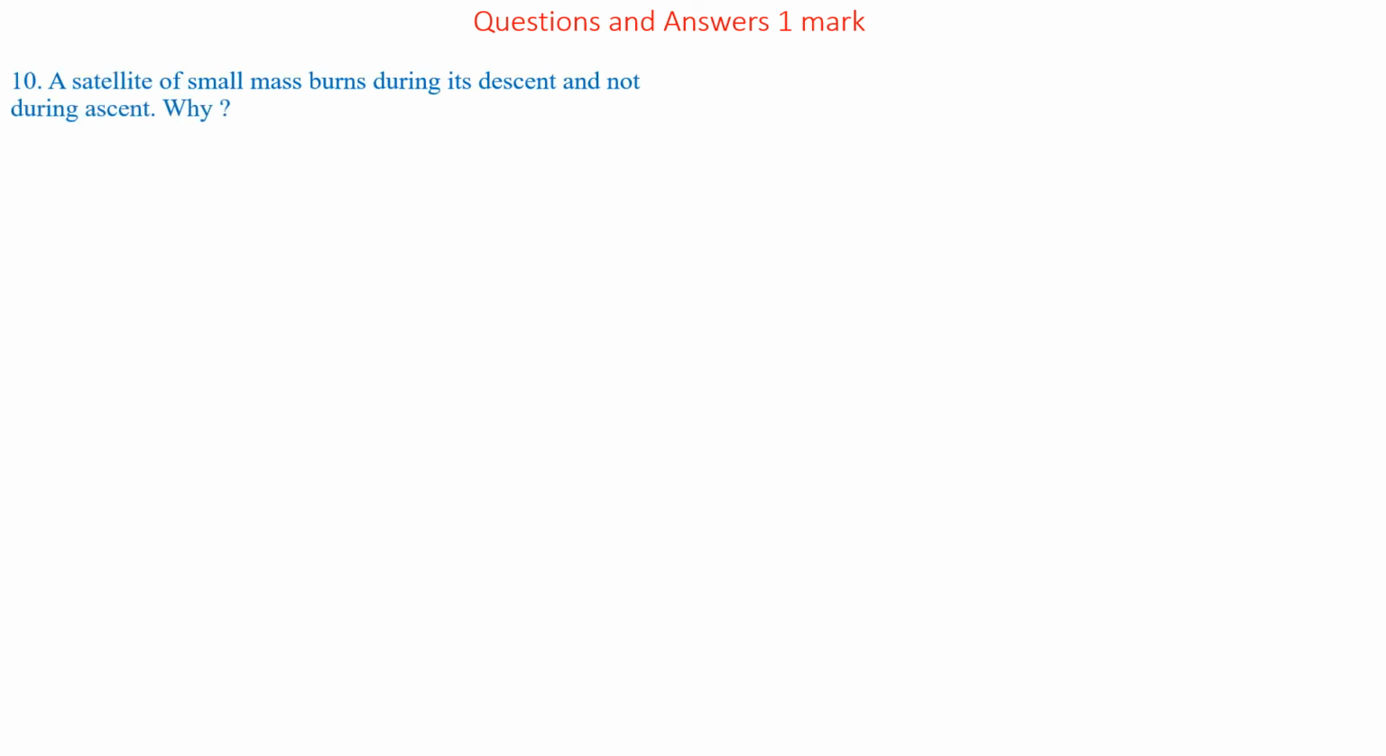Question number 10. A satellite of small mass burns during its descent and not during its ascent. Why? We have not studied about the satellite, which we are going to study in our next video, that is in part number 3. At that time, we will answer this question.